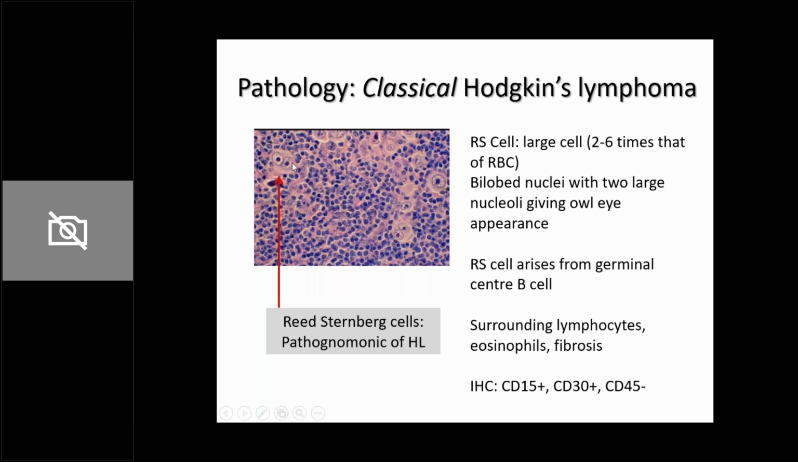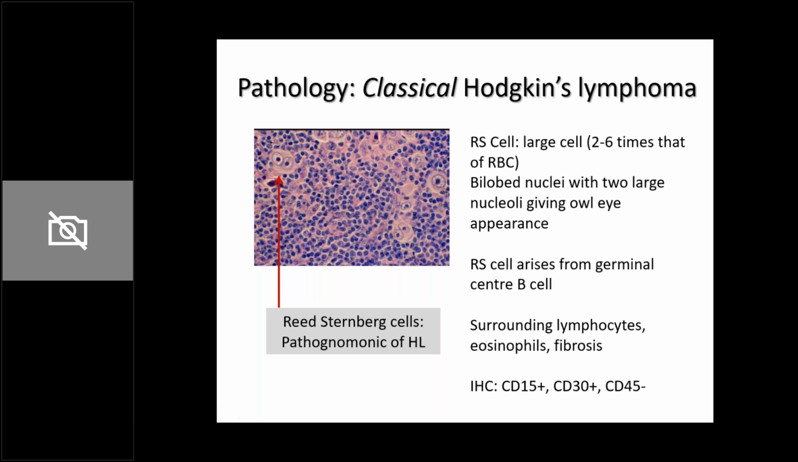Now this particular Reed-Sternberg cell is a large cell, almost 2 to 6 times that of an RBC, with a bilobed nucleus. This whole thing is a nucleus, and you have a bilobed nucleus and two large nucleoli. So within the nucleus, there are two nucleoli. It just looks like an owl's eye. This Reed-Sternberg cell arises from the germinal center B cell. The rest of these cells are lymphocytes, eosinophils, and fibrosis. So this is pathognomonic of Hodgkin's lymphoma.